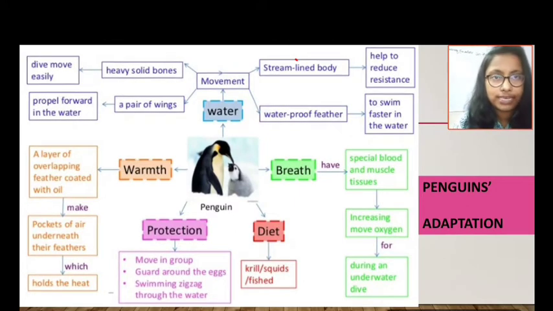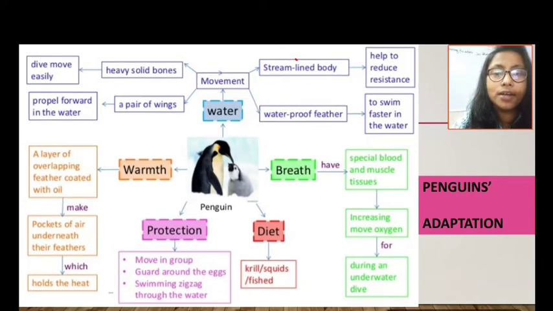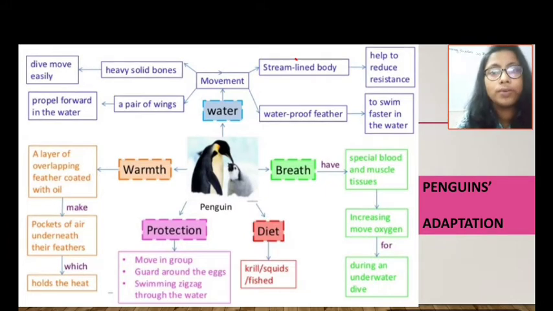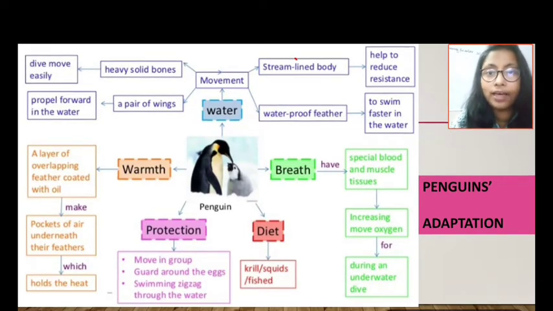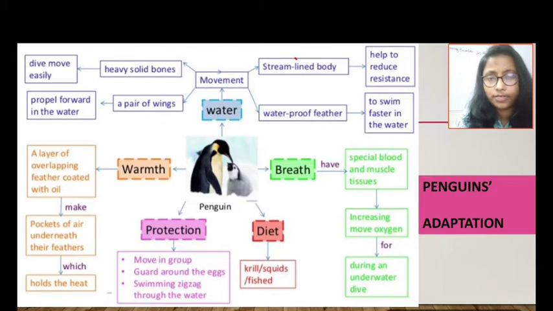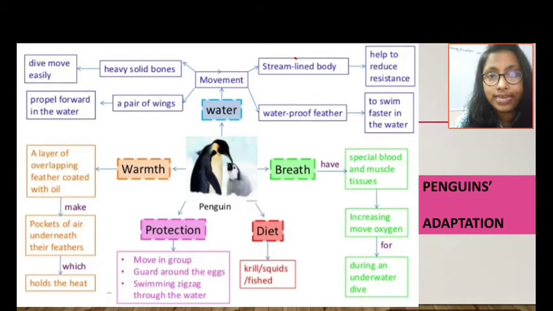Okay, so this is the thing. And in case of the waterproof feathers, they have feathers that are totally waterproof, so this helps them to swim in the water faster. So this is in case of the adaptation in the water. Next, we will be talking about the warm nature, how they can prevent the cold while still living in the polar region. Okay, so in case of the overlapping feathers, it is covered with blubber. Okay, so this is how they hold the heat in their body. Okay, and for protection, they always move in a group.